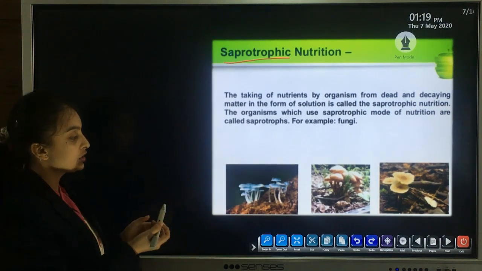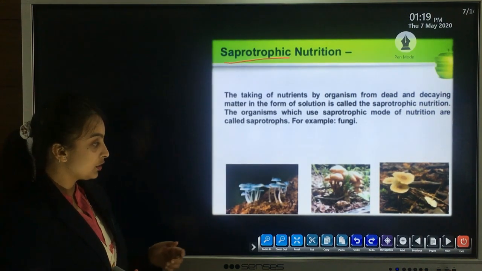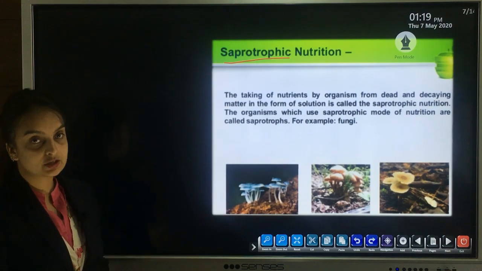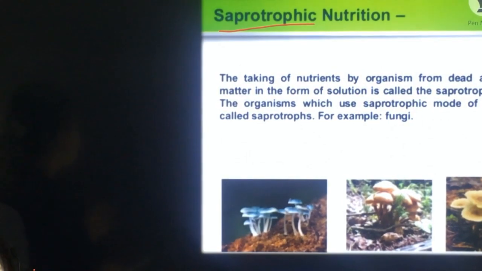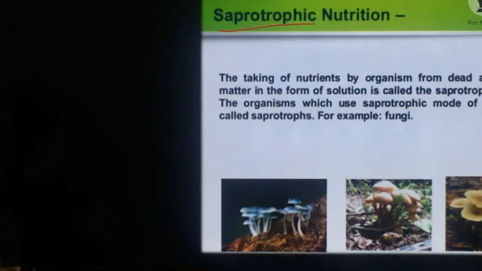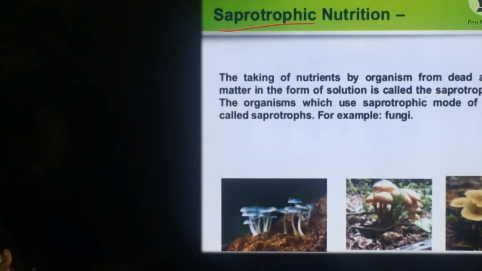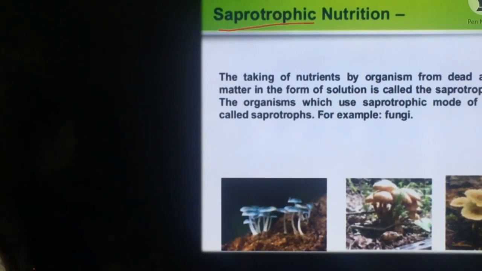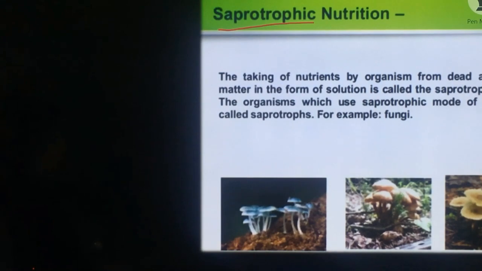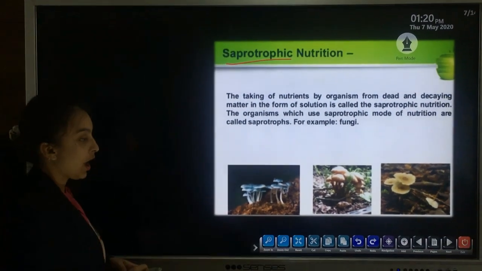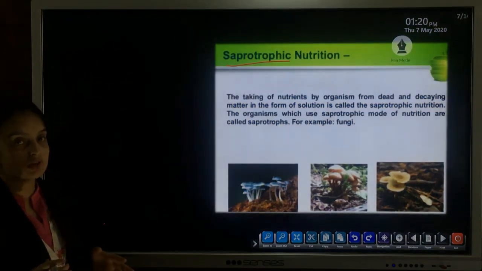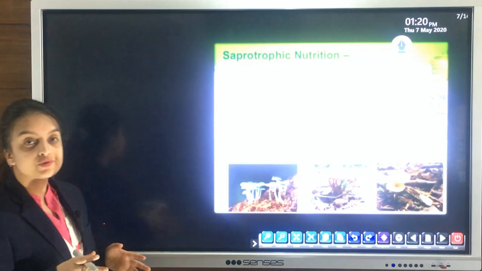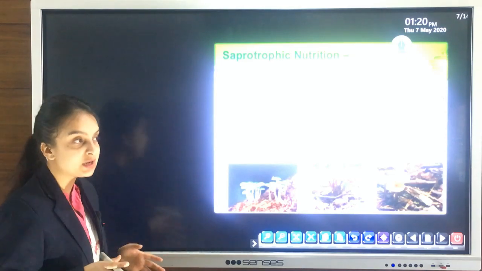The examples included are fungi, that is, mushrooms. The parasitic mode of nutrition is the one in which the plant feeds upon other plants for its survival, that is, it derives its nutrients from other plants, as it cannot synthesize or produce its own food. The examples under the parasitic mode are Cuscuta or Amarbale.